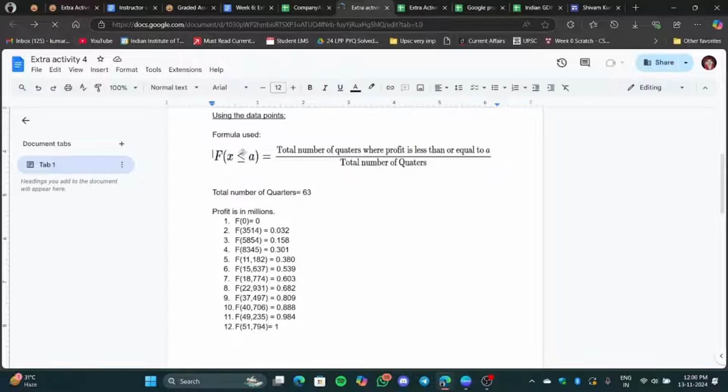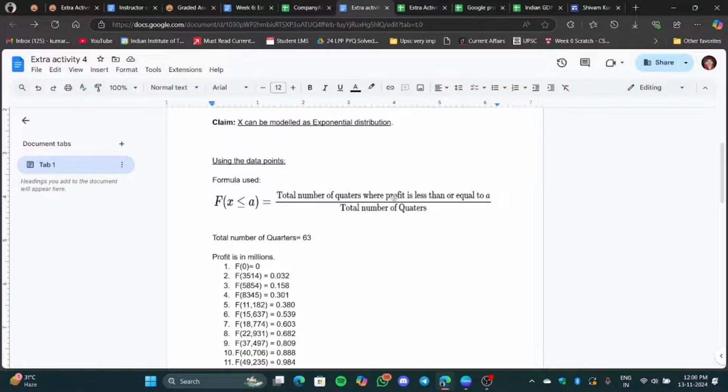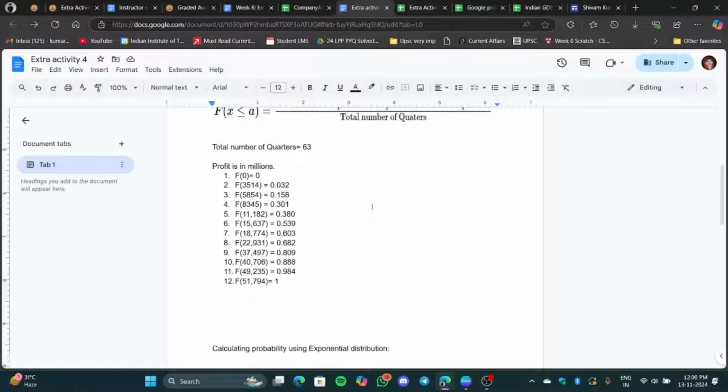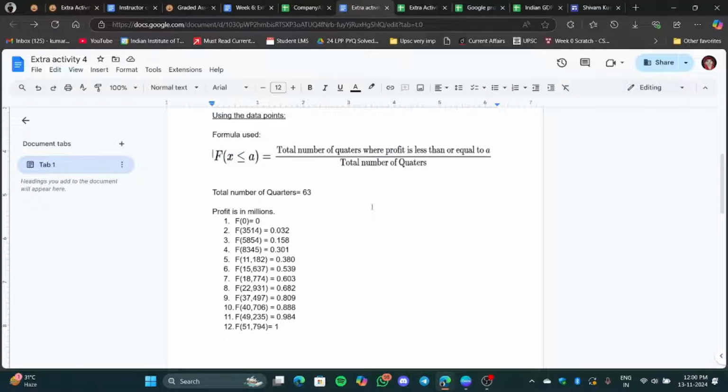You can simply use this HTML code, or you can display it in HTML viewers. There you can just change. The only thing that will change over here is the total number of quarters where errors occurred. This profit will change into error, because the model I created was on profit. Later, sir told me that okay, your profit thing is not working. So we modeled the error from it, and then we modeled this entire activity on errors only.